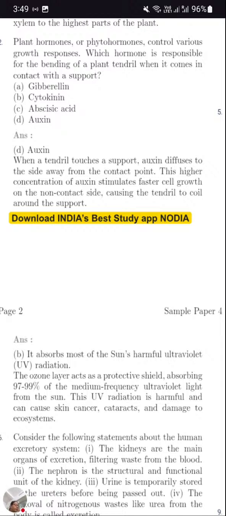So how is the tendril being folded? Whenever the tendril comes in contact with the support, auxin will diffuse in the side opposite to the contact point. So wherever the contact point is, auxin will diffuse just opposite to that. As a result, there will be a high concentration of auxin, the cell growth will be faster, and the tendril will coil around the support.